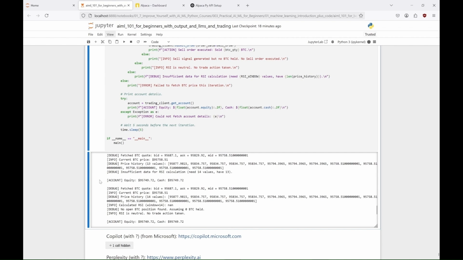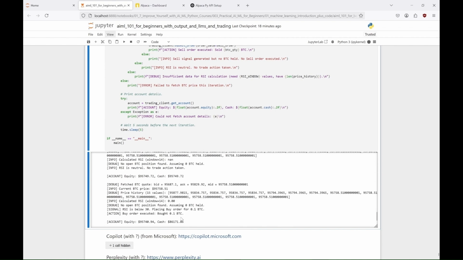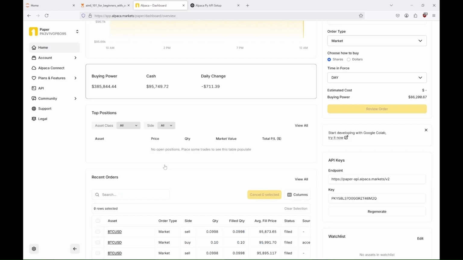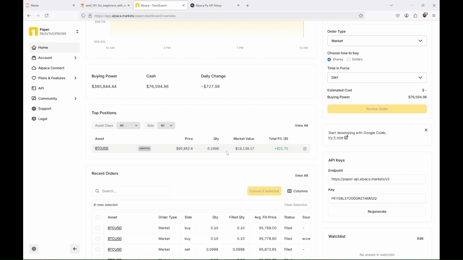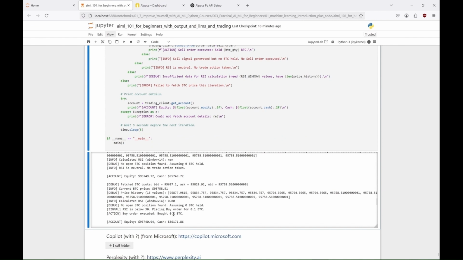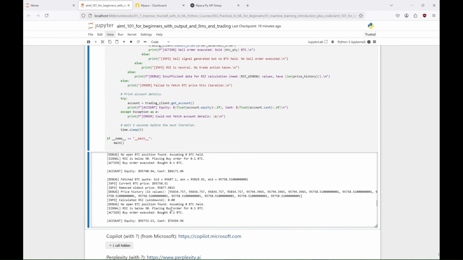So let's check the moment in which we can see the calculated RSIs. Here for example we get the first buy signal. And the order to buy Bitcoins was executed. And here are these Bitcoins in our portfolio. I guess we bought even more than we saw a moment ago. Cool. So now let's go back to our notebook. And as you can see here, we have a second buy signal and the next order to buy more Bitcoins. Unfortunately, we can't see any Bitcoins in our portfolio. Guess why? Okay, let's wait some more time to see what happens when we get the sell signal.